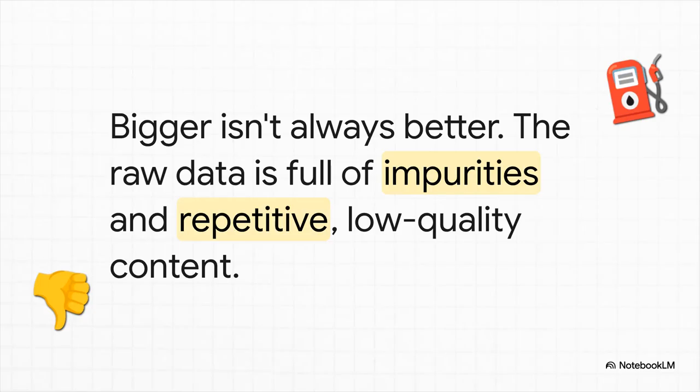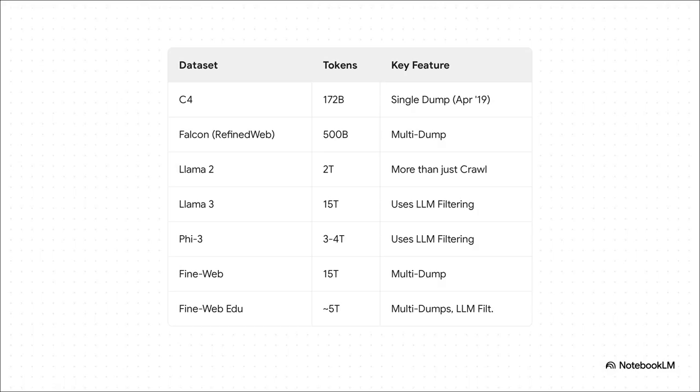But here's the catch, right? Bigger is definitely not always better. Trying to train a sophisticated AI on this raw, unfiltered data? That's kind of like trying to fuel a Formula One car with crude oil. It's just a mess. It's full of junk, repetitive nonsense, and low-quality stuff that will seriously drag down your model's performance.